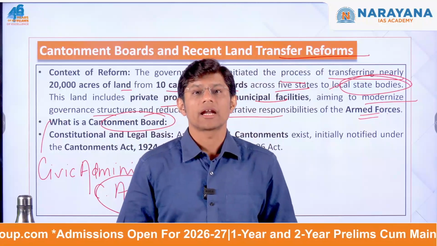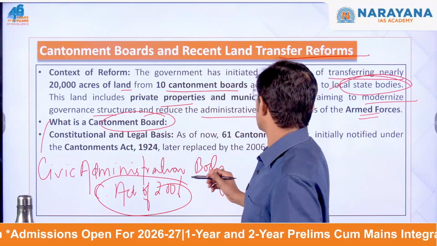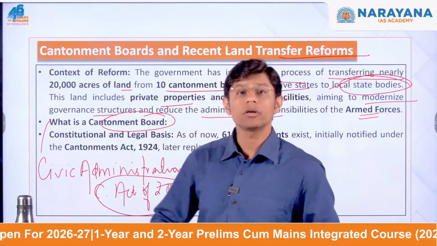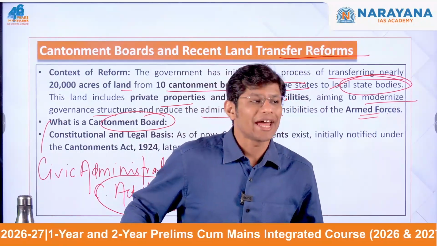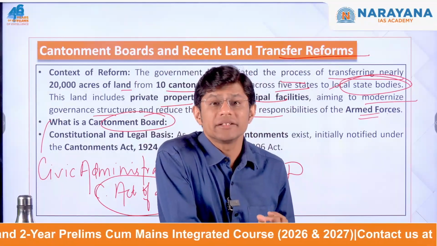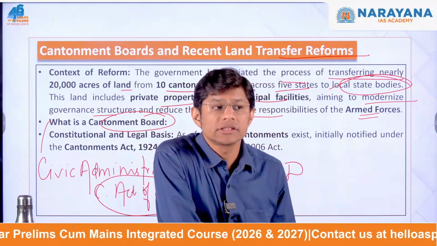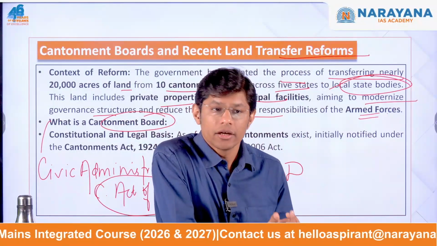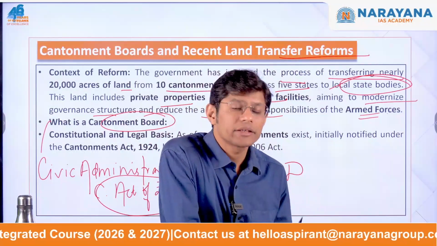Now these boards are under the Ministry of Defence. They are under the MOD. Cantonment boards fall under the Ministry of Defence, and they also comprise representatives from the armed forces, then the Director General Defence Estate, the state officials, the elected members.